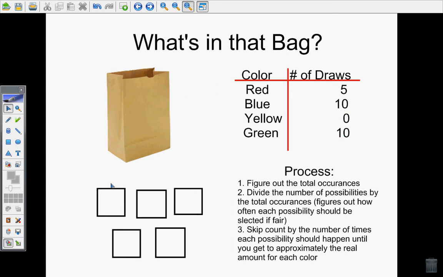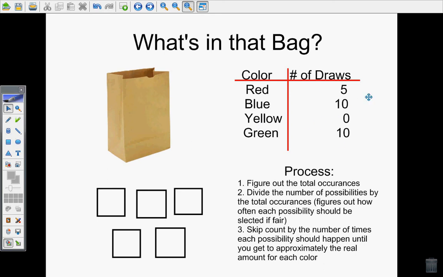There's a process for figuring out what color the cubes are that are inside that bag. The first thing I want to do is figure out how many draws I had, the total occurrences. So 5 plus 10 plus 10 is 25 draws. So I did 25 draws out of the bag, and each time I put the cube back in. Then I drew again and put it back in. Drew again, put it back in. I did that 25 times.